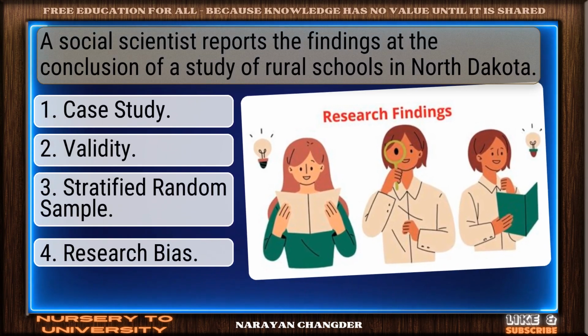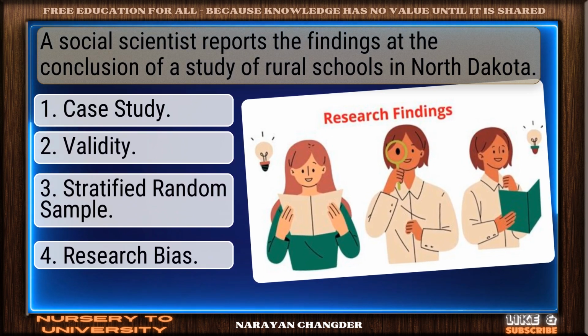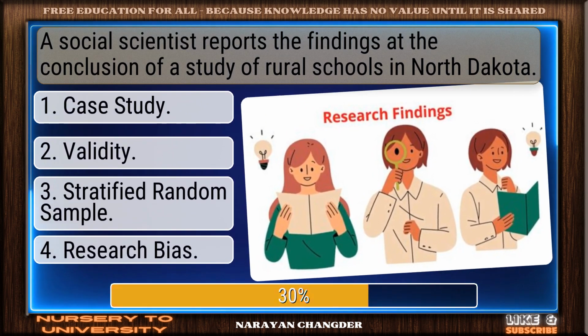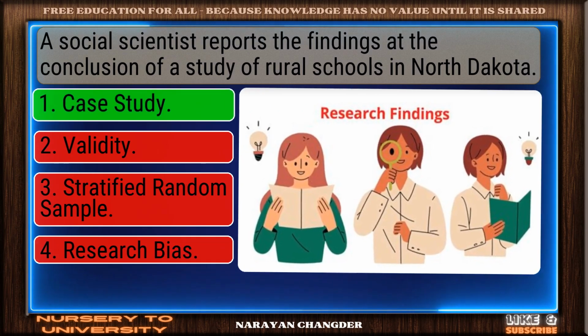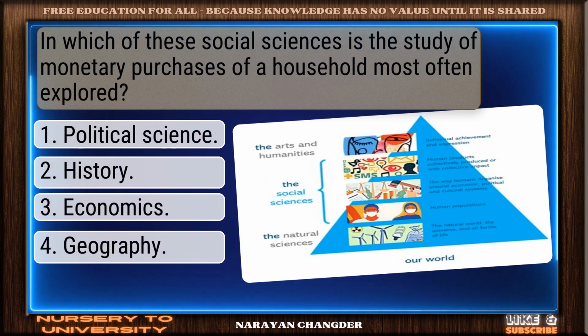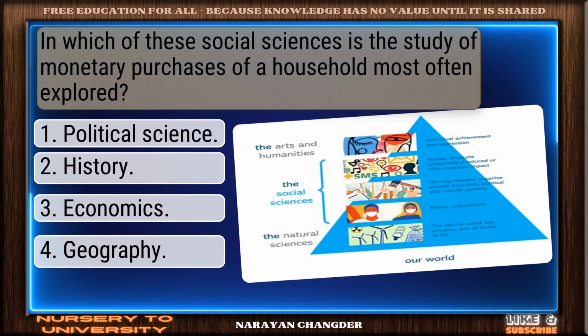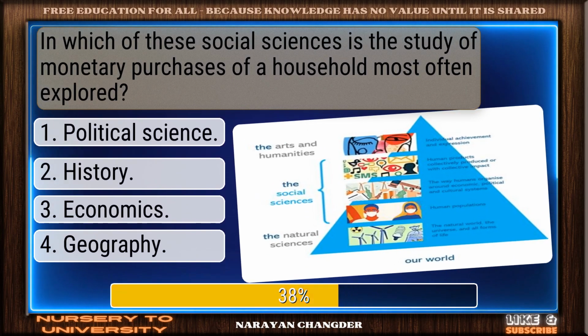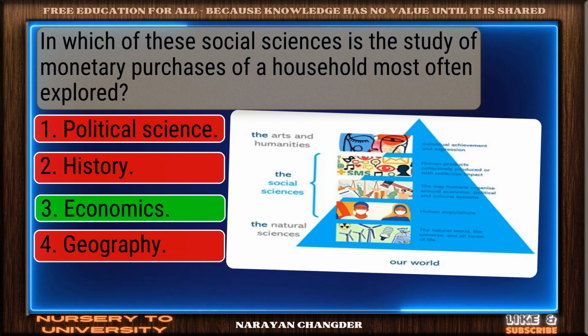A social scientist reports the findings at the conclusion of a study of rural schools in North Dakota. Exactly. Case study makes sense. In which of these social sciences is the study of monetary purchases of a household most often explored? Valid point. Economics is true.